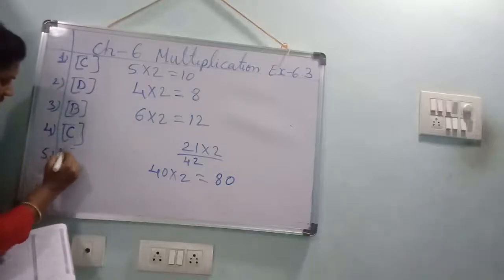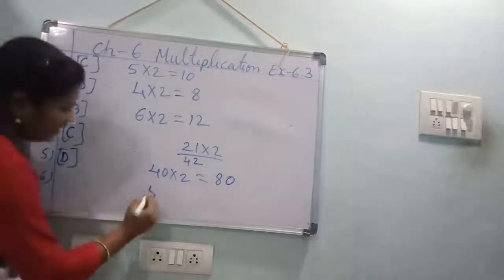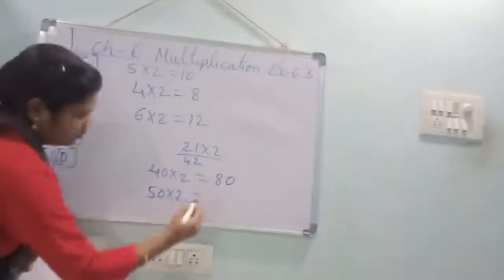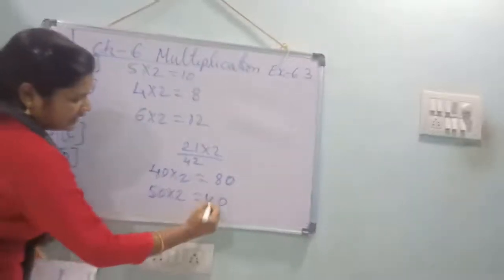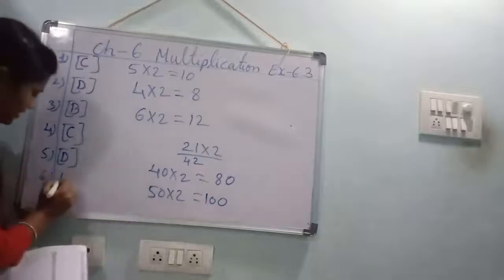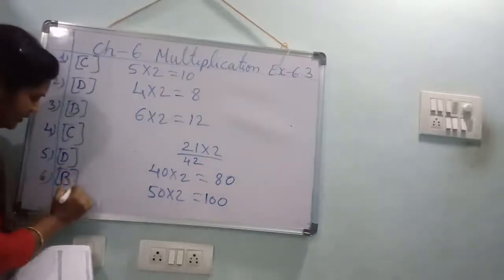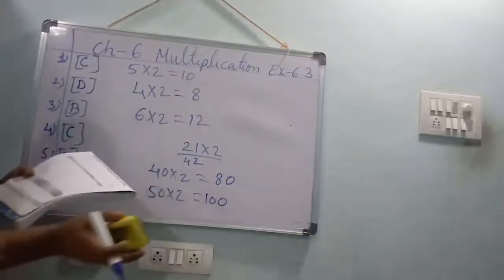Option D. Understood? Next, sixth one. 50 into 2. 2 zeros are 0. 2 fives are 10. What is that answer? 100. Where is 100? Option B. Understood, children? Now, fill in the blanks.